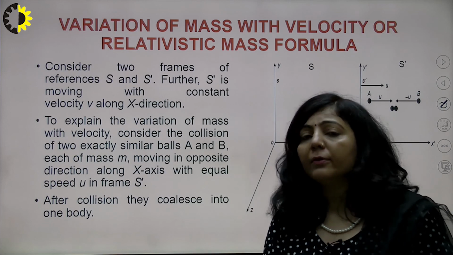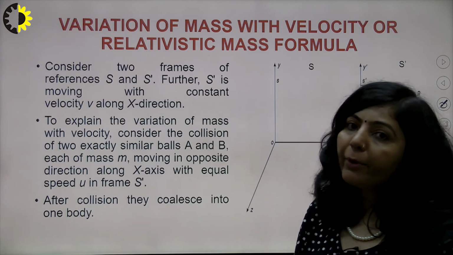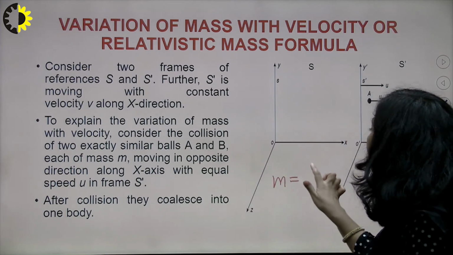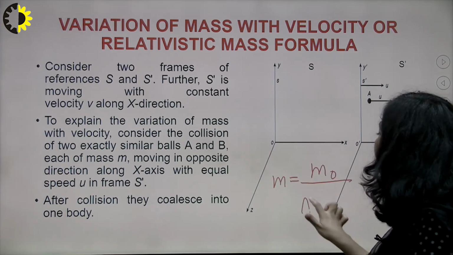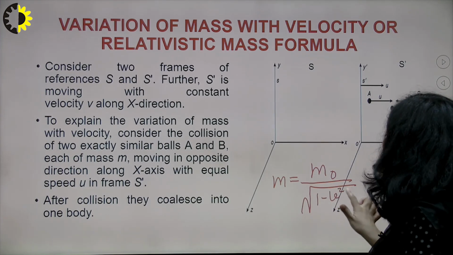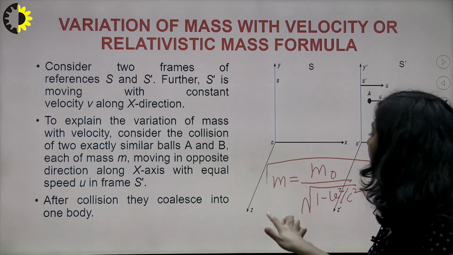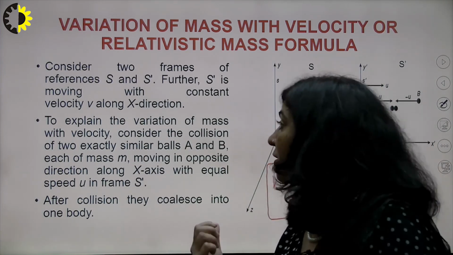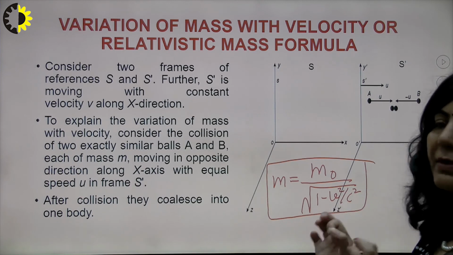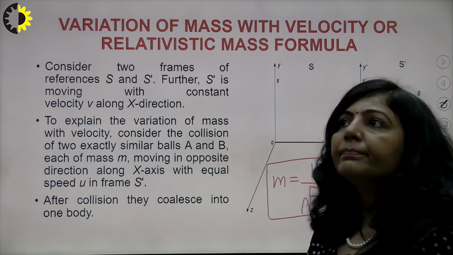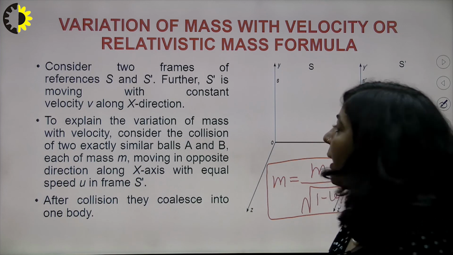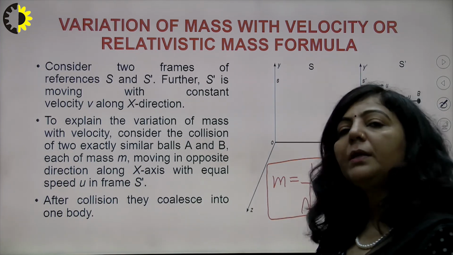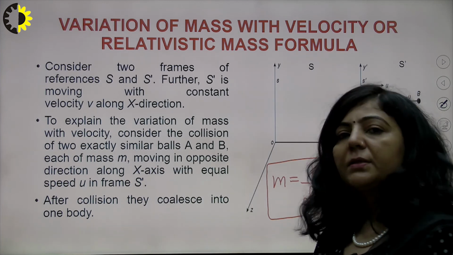And you know the famous formula m equals m naught upon root of (1 - v²/c²). You have seen this formula in your previous classes, but how you get this particular formula, we will see with the help of the Lorentz transformation equations. With the help of those equations, we will derive this one. Clear? So this is your relativistic relation between mass and velocity. We will discuss it in our next lecture.